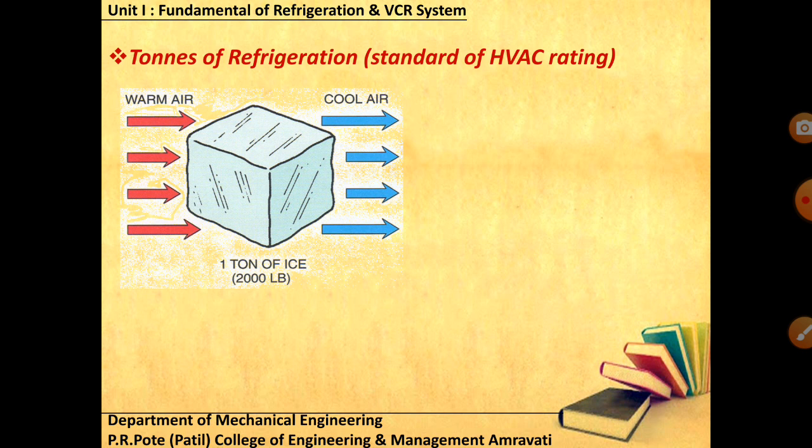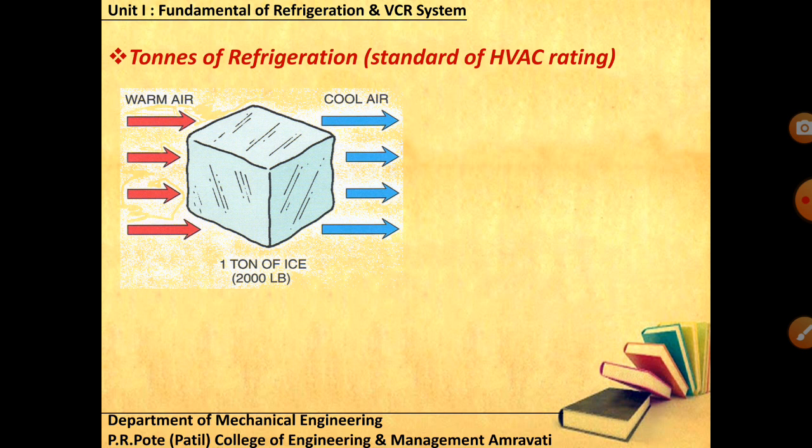That would be around 900 something. So for 1 ton, let me say we have 1000 kg of ice. This 1000 kg of ice is going to produce the cooling effect when it starts melting. When I'm having this 1000 kg of ice and I'm supplying some warm air over here in order to melt it, that particular ice will consume some heat.